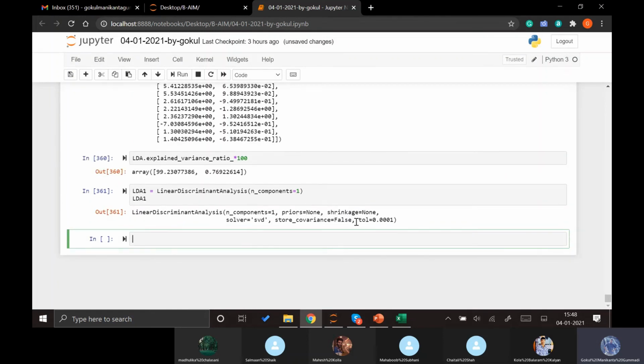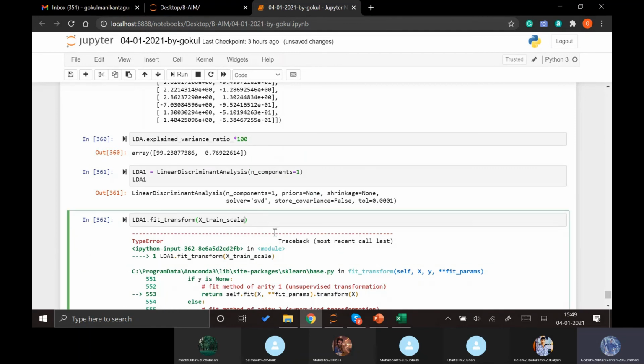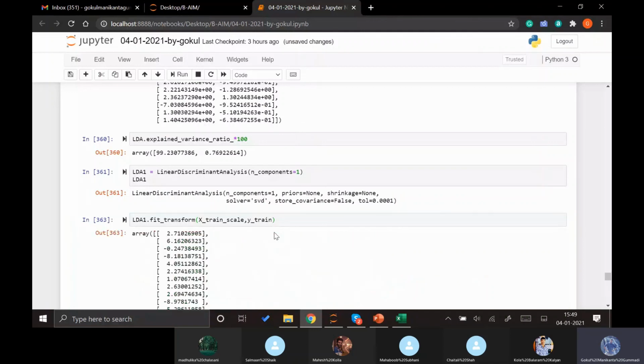So LDA1, here we can see that the n_components is converted to 1. Now we apply this LDA1 to both our train and test data sets. First let's apply fit_transform to our X_train_scale.